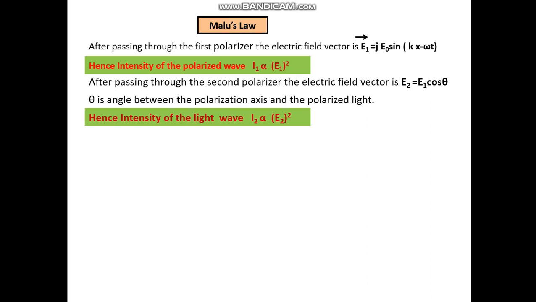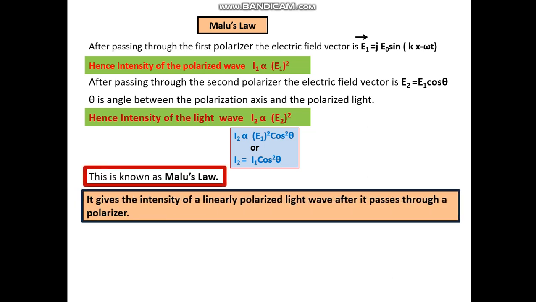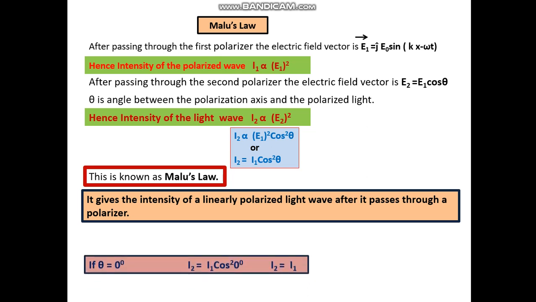Now, E2 is E1 cos theta. Therefore, we can write I2 is directly proportional to E1 square cos square theta, or I2 is equal to I1 cos square theta, because E1 square is I1. This is known as Malus law. It gives the intensity of the linearly polarized light wave after it passes through another polarizer.